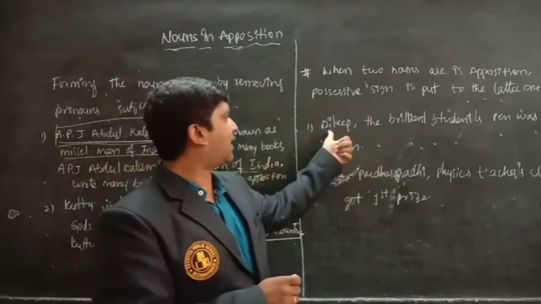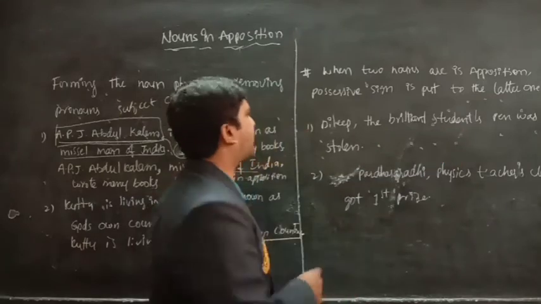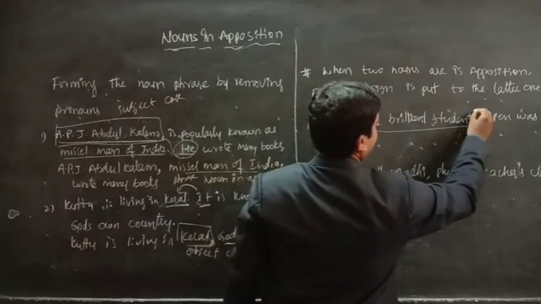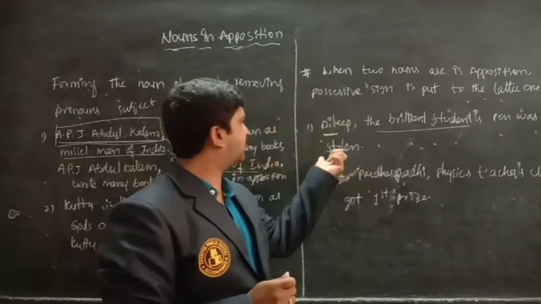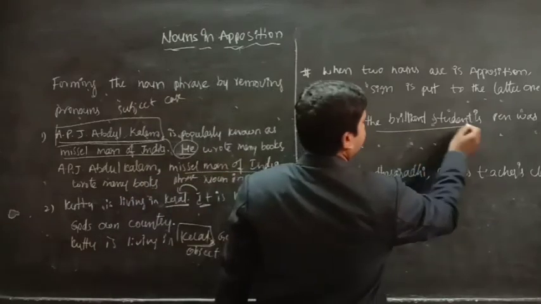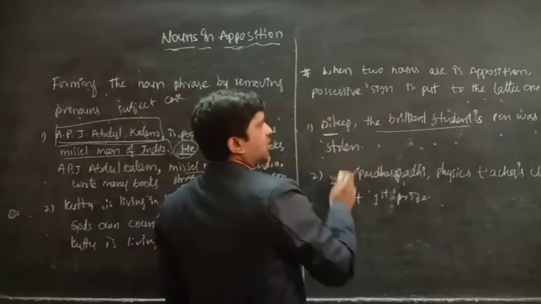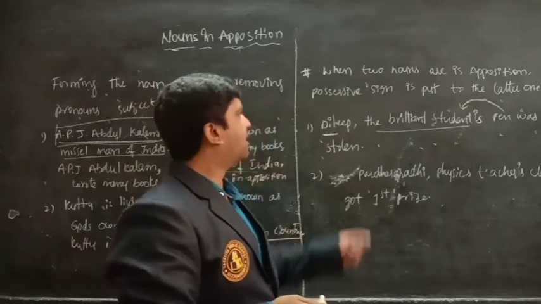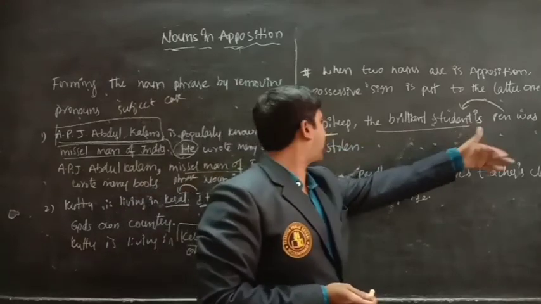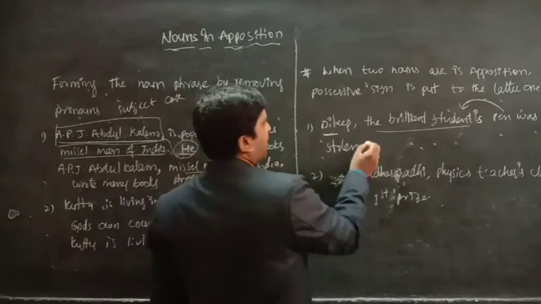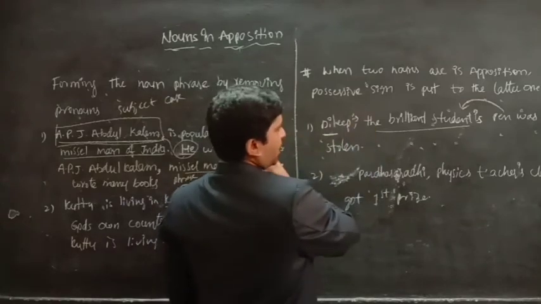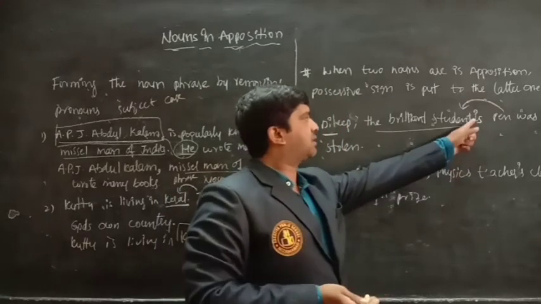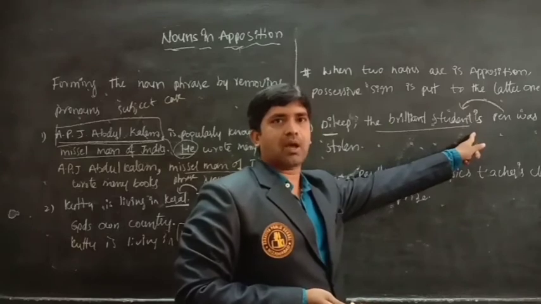Let's see. Dilip, the brilliant student. Here we are speaking about Dilip, how he is a brilliant student. We are writing an apostrophe. Something is stolen. Here the brilliant student's belongs to Dilip. What belongs to Dilip? The pen. Here, the brilliant student's pen was stolen. Here we are not adding 's to Dilip. Instead of that, we are adding apostrophe s to the second noun of the noun phrase to explain the ownership.